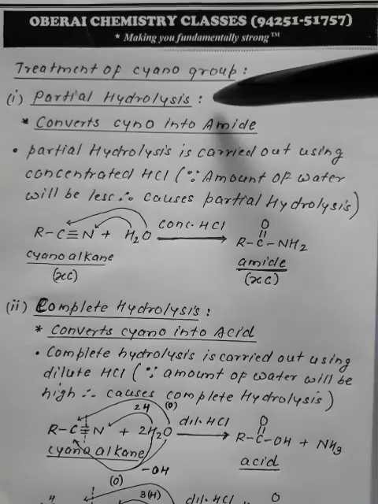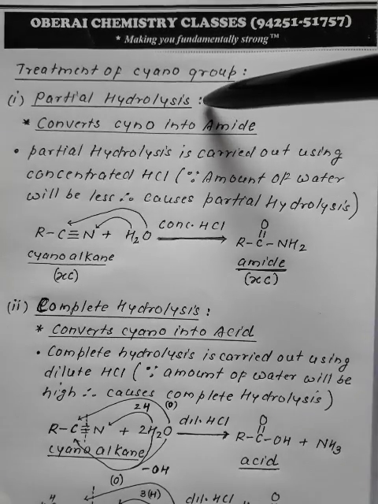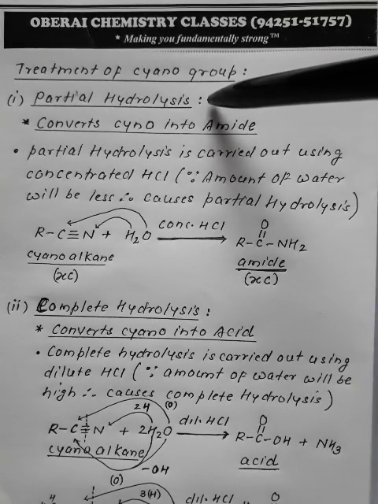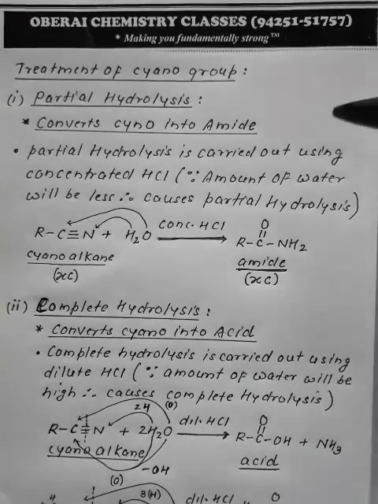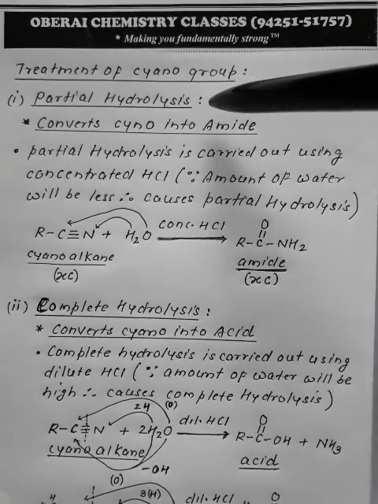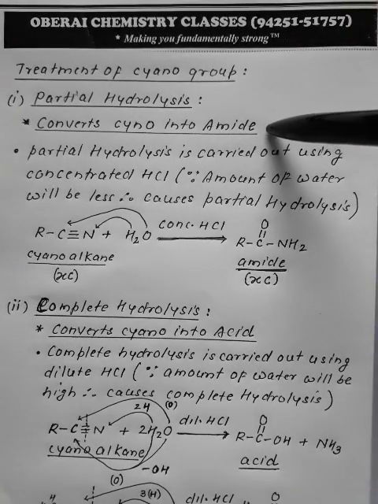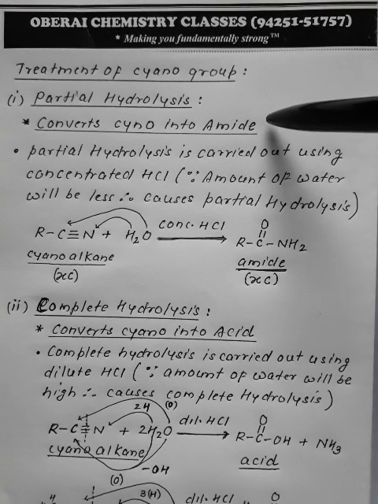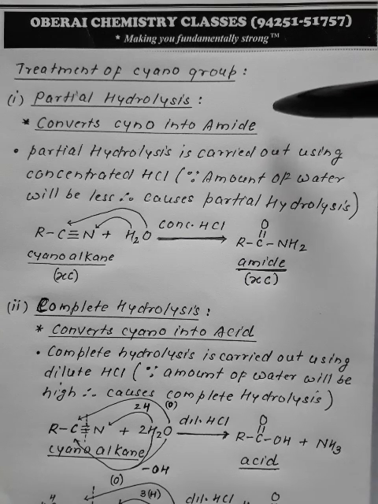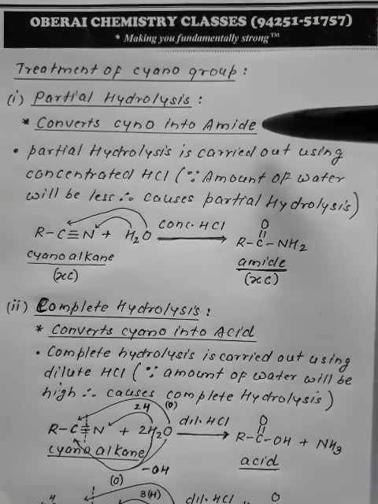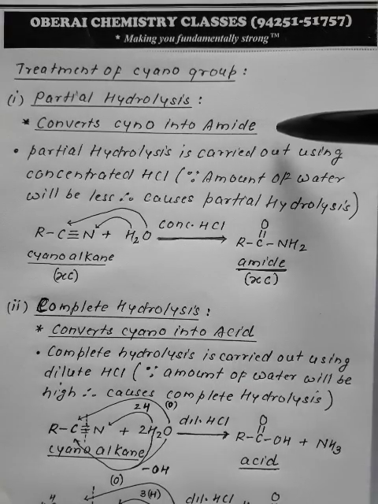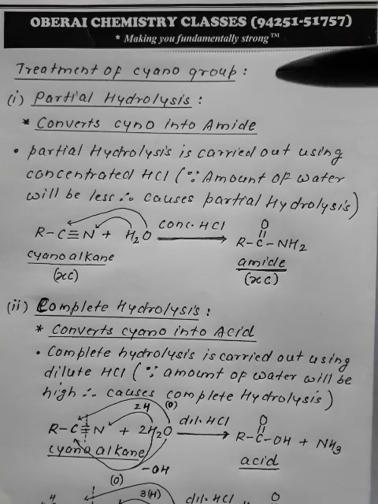First, partial hydrolysis. Partial hydrolysis is the phenomenon where the cyanoalkane converts into amide. In this treatment, which is termed partial hydrolysis, the cyano converts into amide. Very important, cyano into amide.